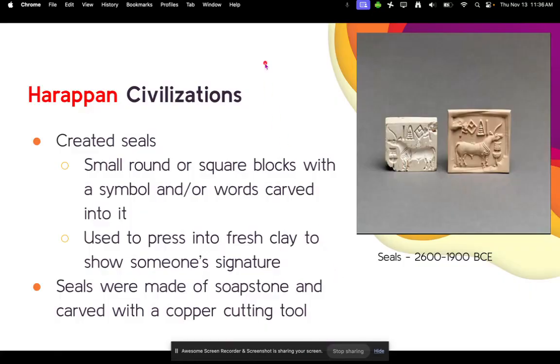All right, they also did something called creating seals. So seals, kind of like this, are usually small round or square blocks. Clearly this one's a square one with a symbol and or words carved into it. So this has both. You'll see here that there's some sort of cattle right here. This right here is the Harappan civilization's language, which again, no one can decipher. They would then take this little block, press it into some fresh clay, and then it would pop out with this little symbol here. Pretty cool. So it would be shown as someone's signature. The seals were typically made of soapstone, which is what this is right here, and carved with a copper cutting tool.